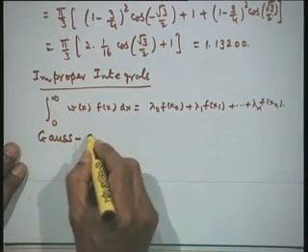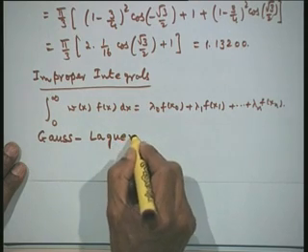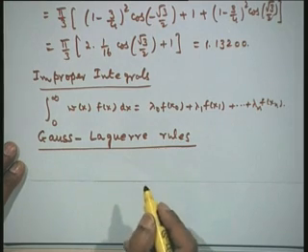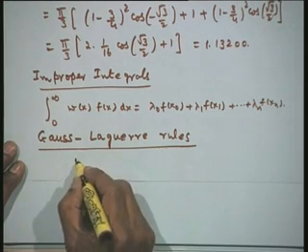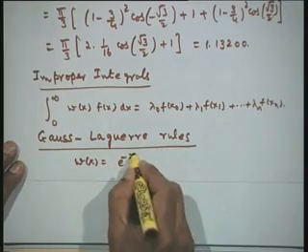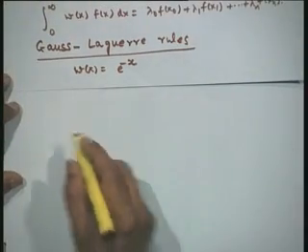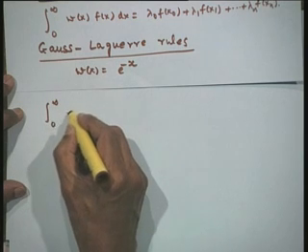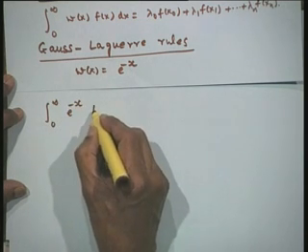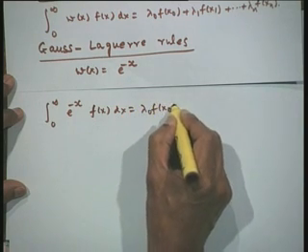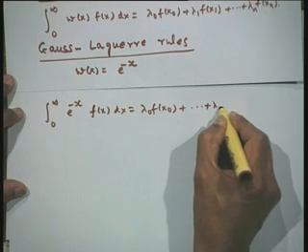So, based on this, what we really require is called the Gauss-Laguerre rules or formulas. The weight function in this case is exponential of minus x. That means, what we are looking for is an integration rule for the integral from 0 to infinity of e to the power of minus x f(x) dx is equal to lambda 0 f(x0) plus so on, lambda n f(xn).